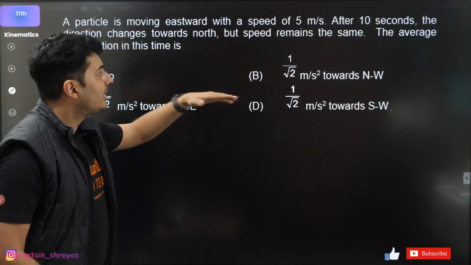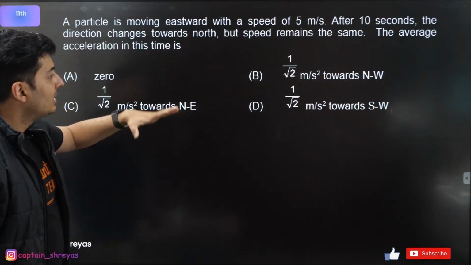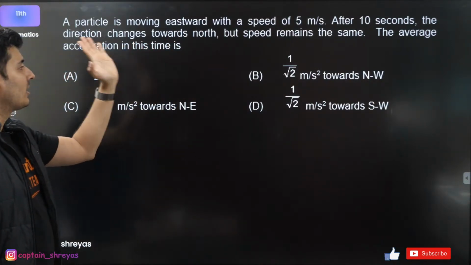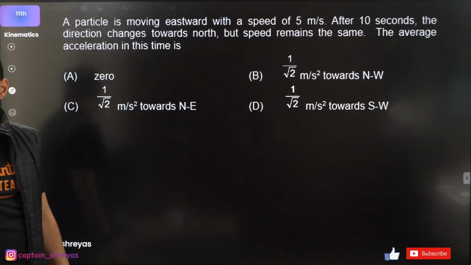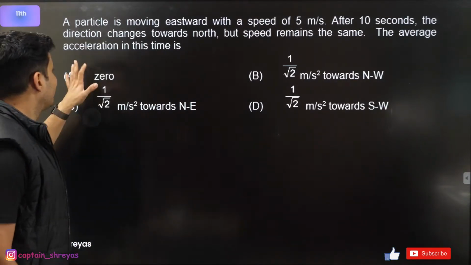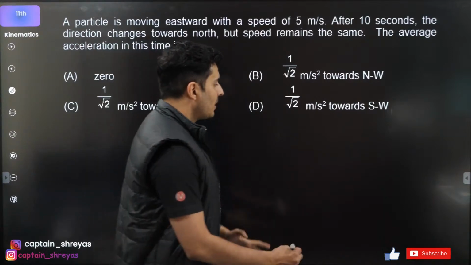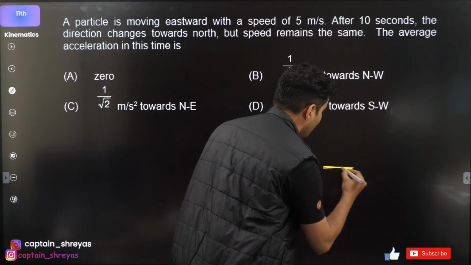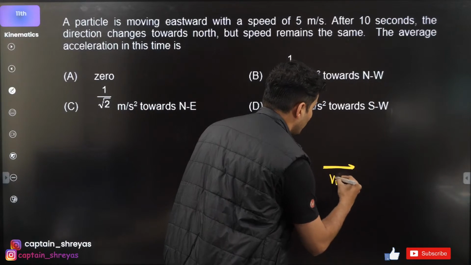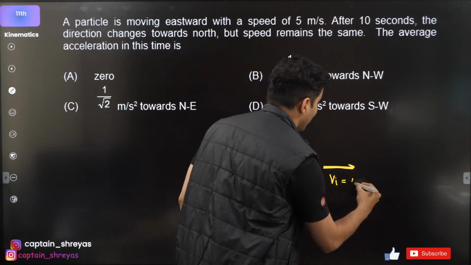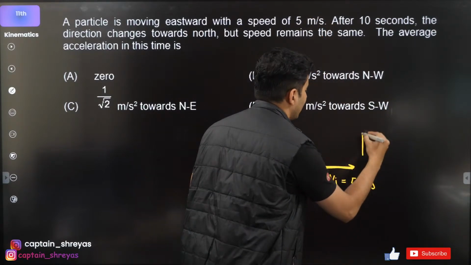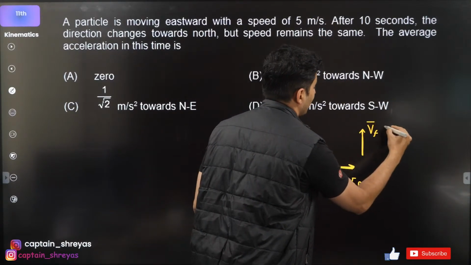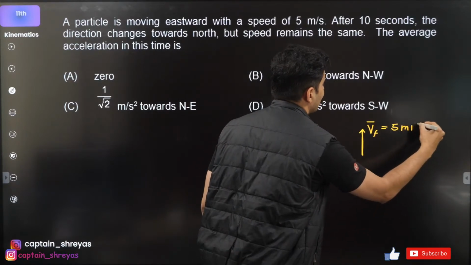A particle is moving towards the east with a speed of 5. In 10 seconds, the direction changes towards the north, and the speed remains the same. The question is, what is the average acceleration of that particular particle in that time? So, my initial velocity was towards the east with a speed of 5 meters per second, and within 10 seconds I move towards the north like this. So this is my final velocity, which is also 5 meters per second.